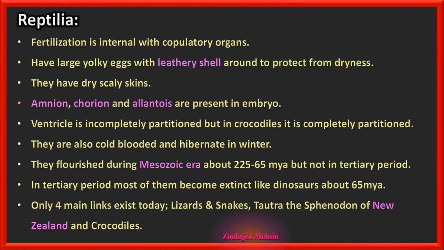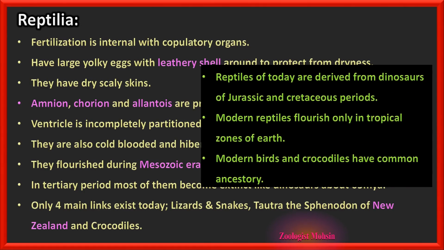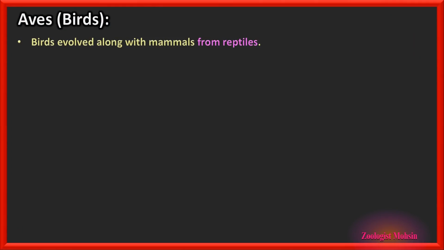Only 4 main links exist today from those previous organisms: lizards and snakes, Tuatara the Sphenodon of New Zealand, and crocodiles are the most important. Now, reptiles of today are derived from dinosaurs of Jurassic and Cretaceous periods. Jurassic and Cretaceous. Modern reptiles flourish only in tropical zones of Earth or tropical regions, that is warm regions. Modern birds and crocodiles have common ancestry. Birds and crocodiles. The class Aves, birds.